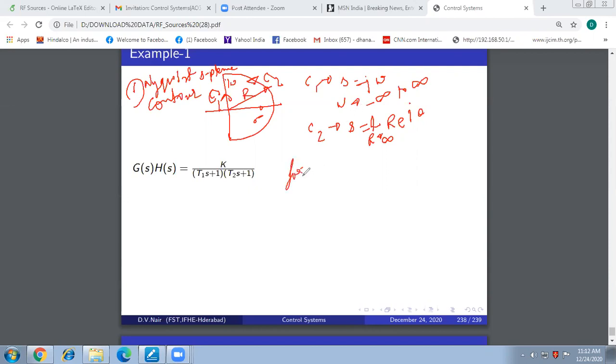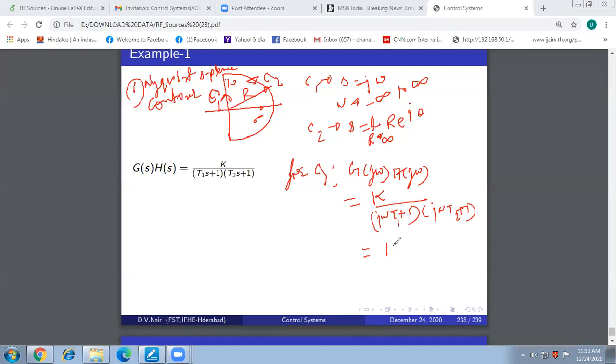For C1, I put S equal to j omega. So for mapping C1, I get G(j omega)H(j omega). And what is G(j omega)H(j omega) here equal to? K upon j omega T1 plus 1, times j omega T2 plus 1, since I have put S equal to j omega. Now I have a complex function in hand. I will get its magnitude.